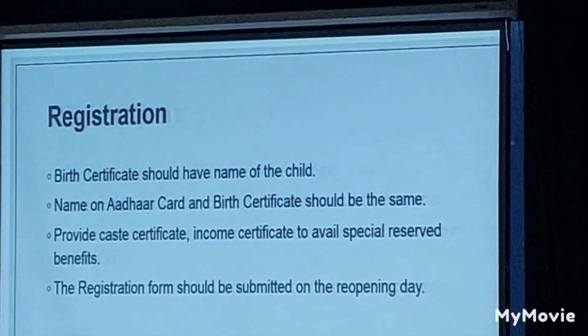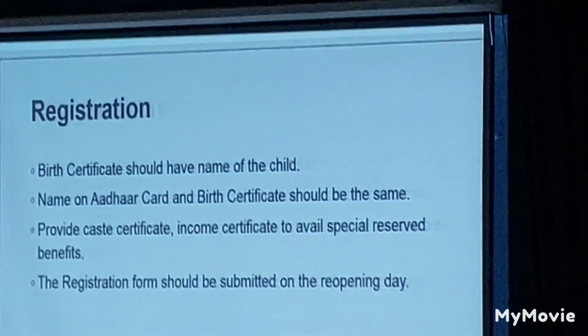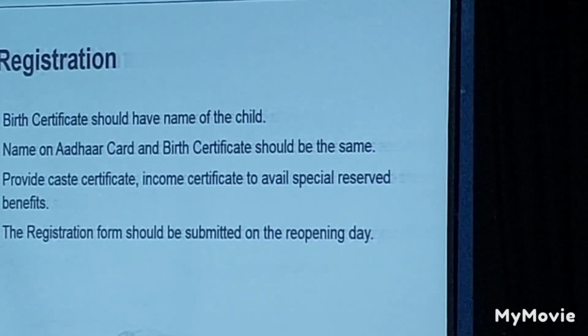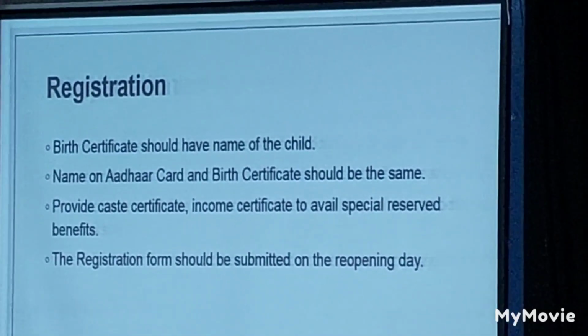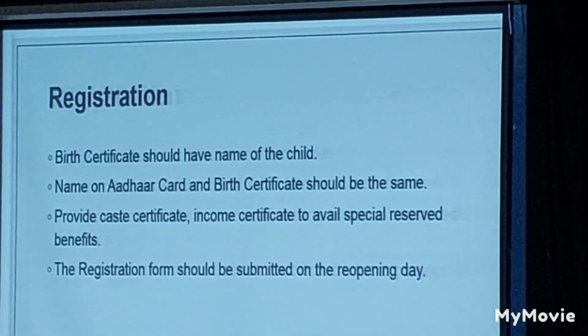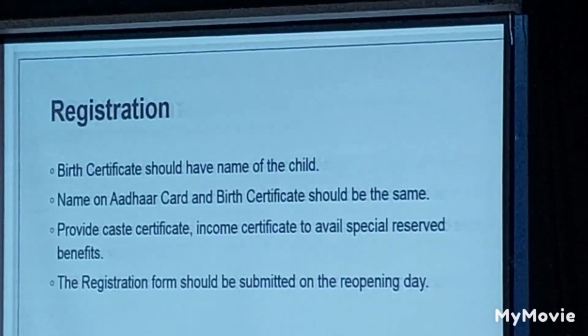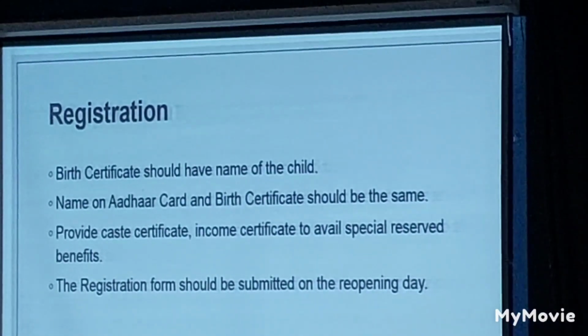If not, automatically the child will be taken under the general merit category. I know it might take a little while, and it's not your certificate. The certificate should be in the name of your child. Many of us will have it for ourselves, but we wouldn't have made it for our children. It should be in the name of your child if you wish to avail it.